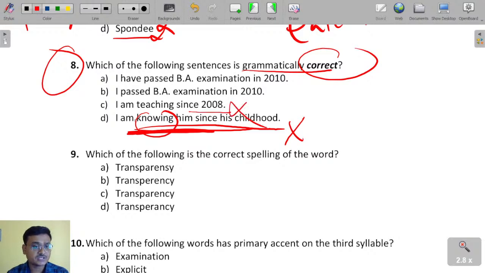I have been teaching, that is also wrong. I have passed B examination in 2010, that is also wrong. The correct one is I passed B examination in 2010. B is the simple past, so B is the right answer.